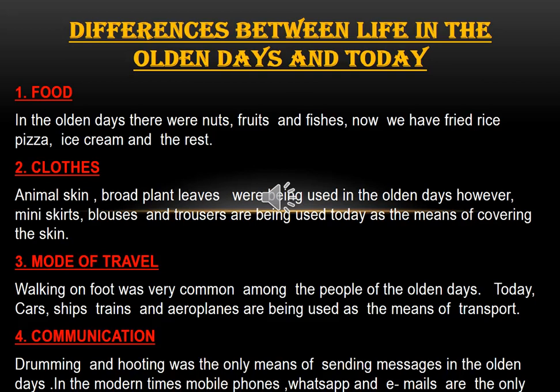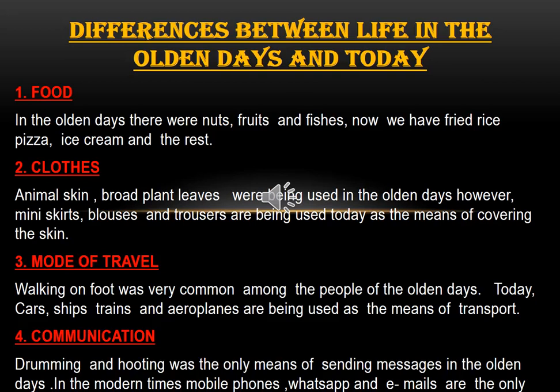Thirdly, we look at the mode of traveling or transportation. Walking on foot with lots of goods on their heads was very common among the people of the olden days. So we can have, in the olden days, somebody carrying loads from Bono Manso to the southern area, or Techiman to the southern area, or from Ashanti, Kumasi, to the southern area.